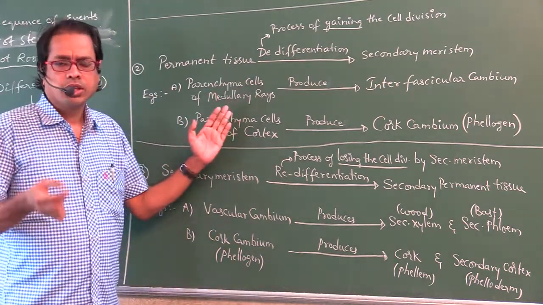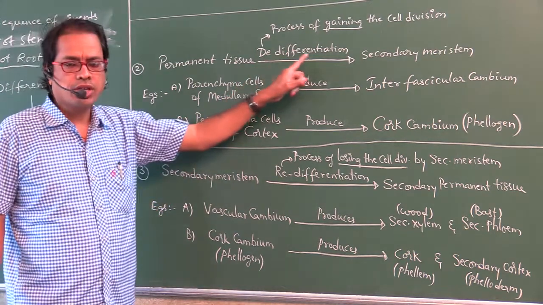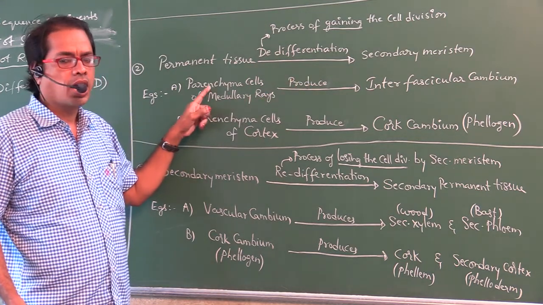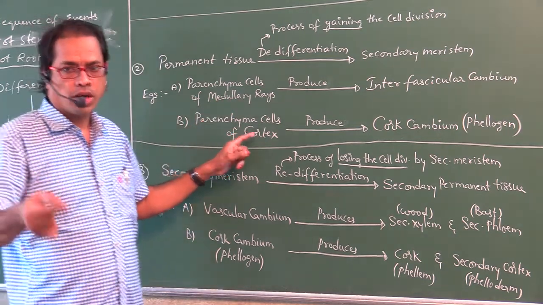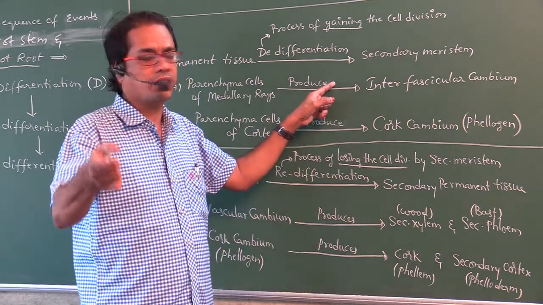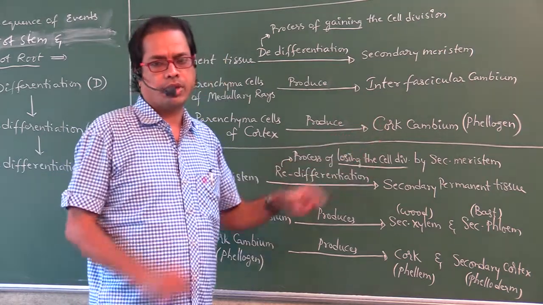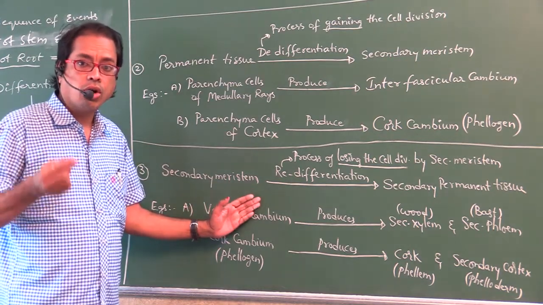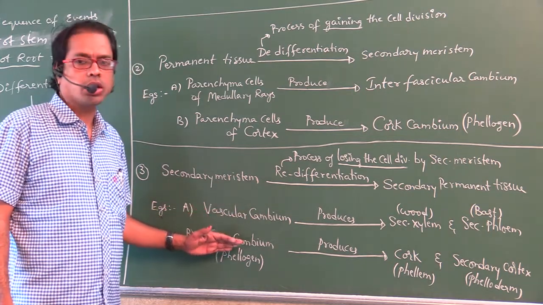Try to understand. The tissues that undergo dedifferentiation means medullary rays and cortex. The products, or the results, of dedifferentiation means interfascicular cambium and cork cambium. Similarly, the tissues that undergo redifferentiation means vascular cambium and cork cambium.